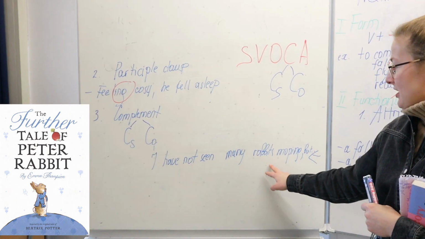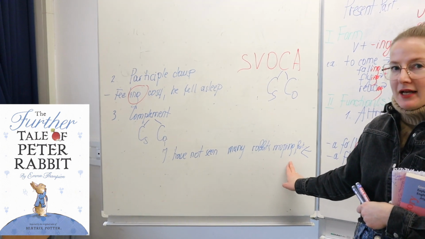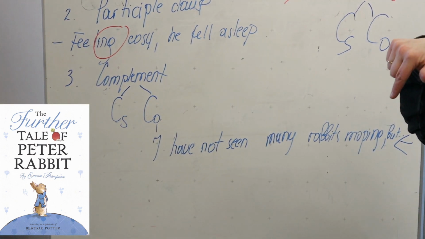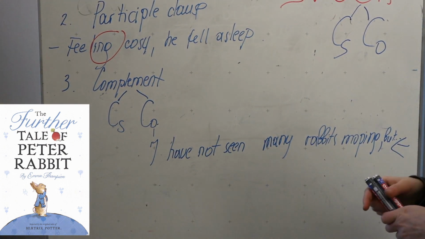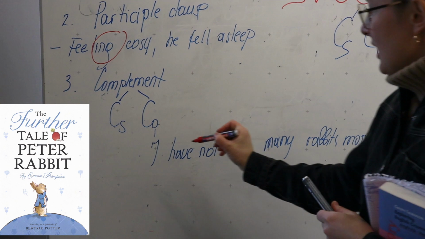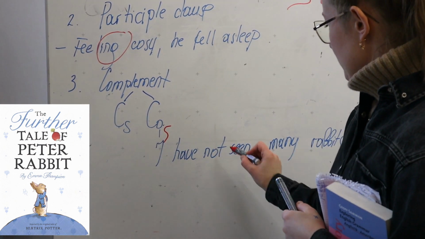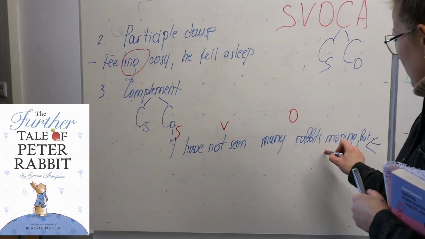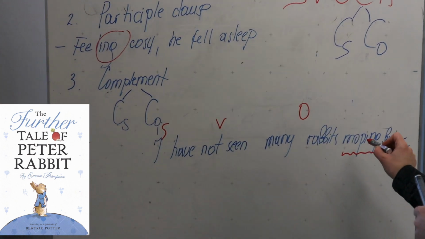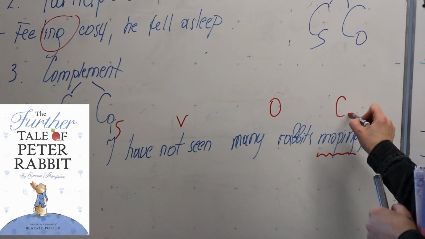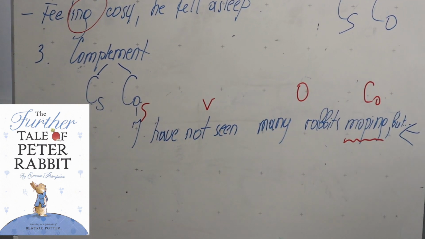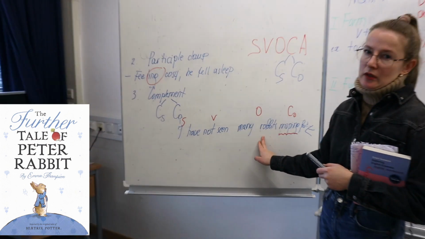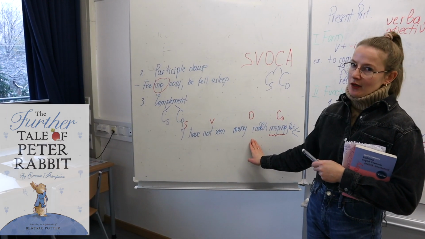I have not seen many rabbits moping, but if they do, their ears droop, I think. And so, look what we've got here. I is subject, have not seen verb, many rabbits object, and this moping, present participle construction, is of course the object complement, okay? Because it gives more information about the rabbits who are or who might be in low spirits.